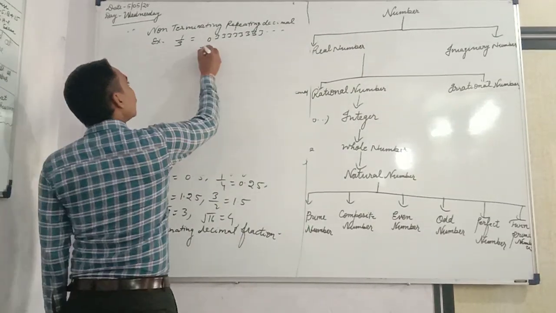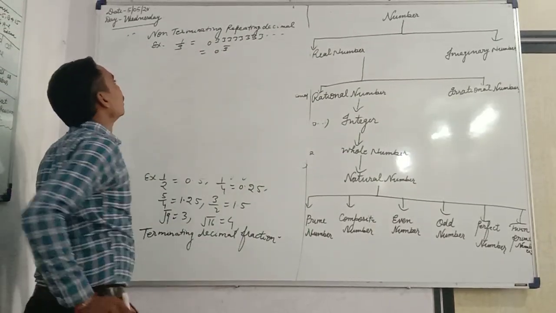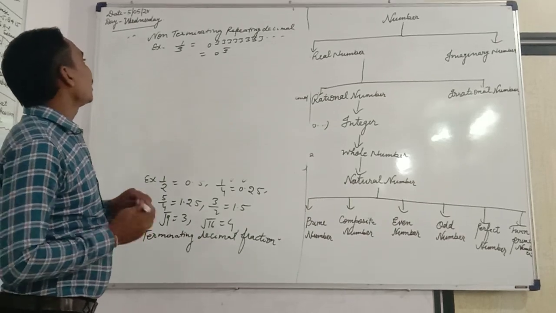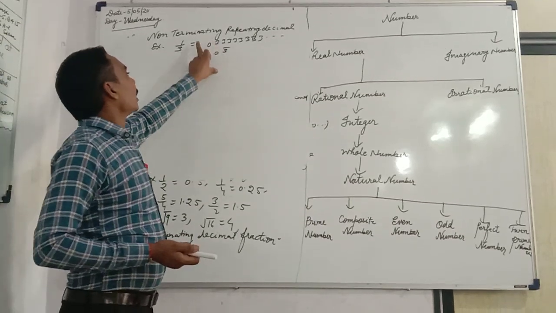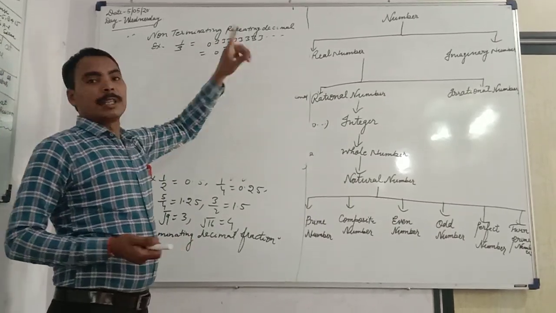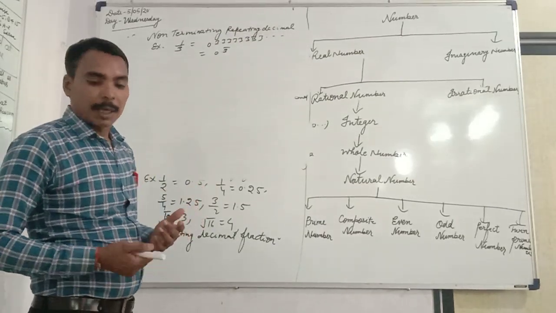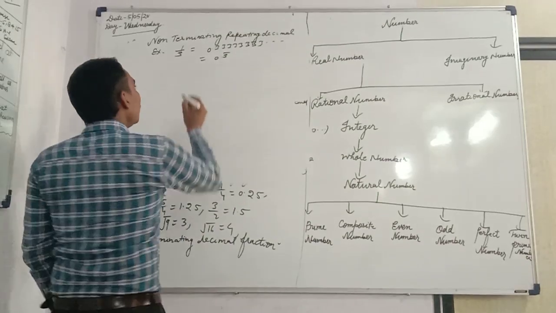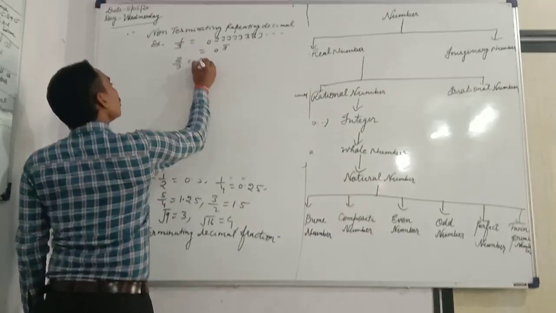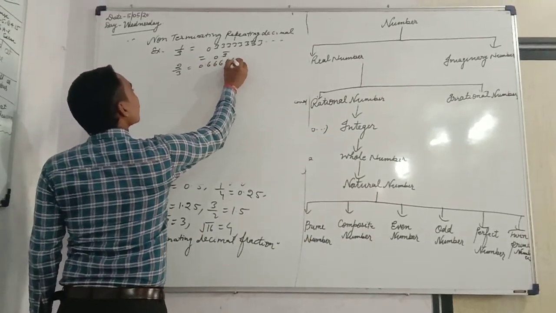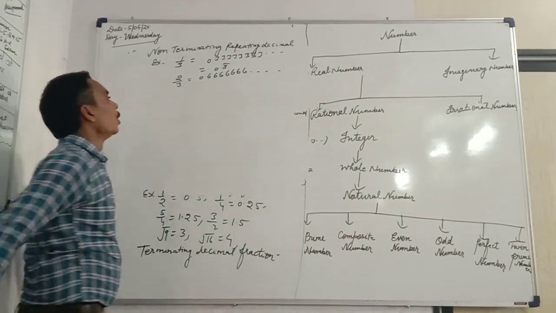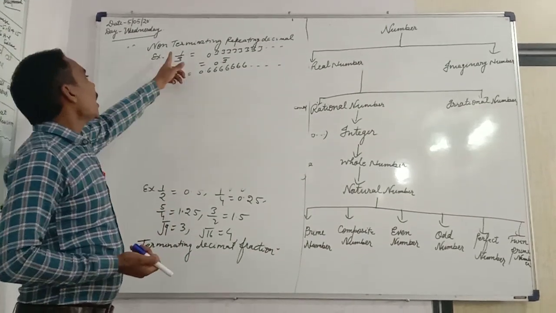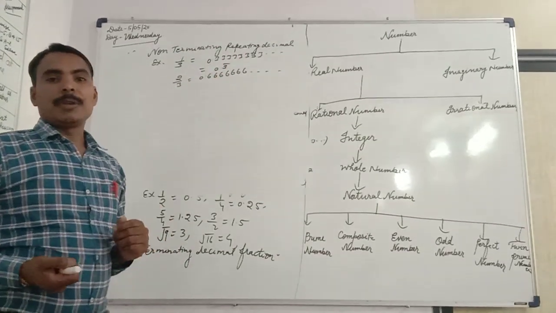We can write it as 0.3 bar. So it is non-terminating but repeating; 3 is repeating. And the second example, 2 by 3 is equal to 0.66666 and so on. So this is a non-terminating repeating decimal fraction.